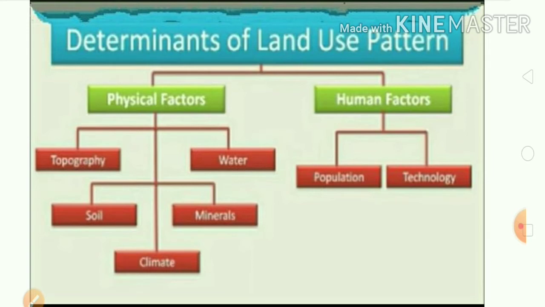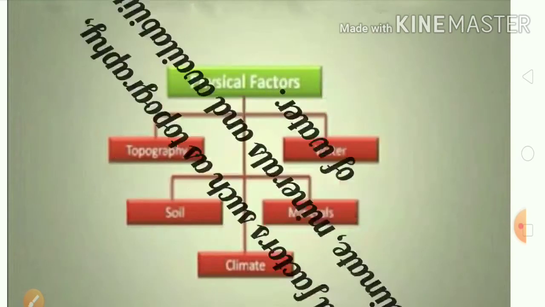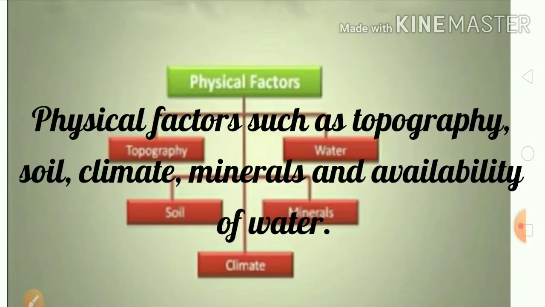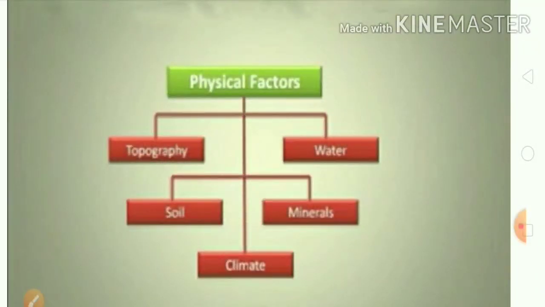So our next topic is determinants of land use patterns. The use of land depends upon two factors. First is the physical factor and second is the human factor. Now, the first factor is the physical factor. Physical factors such as the kind of soil, its qualities, and availability of water in that particular area help us to know what kind of activity is possible to flourish in that area.